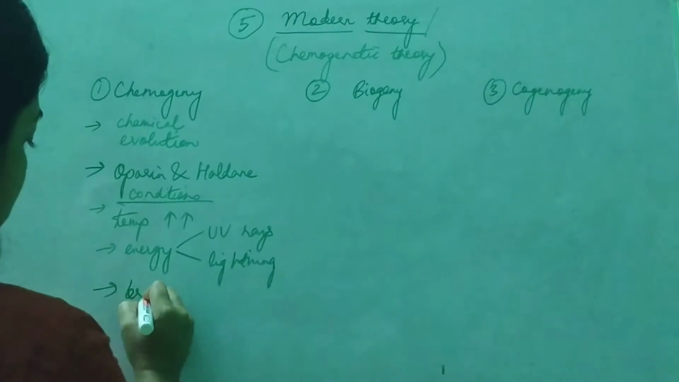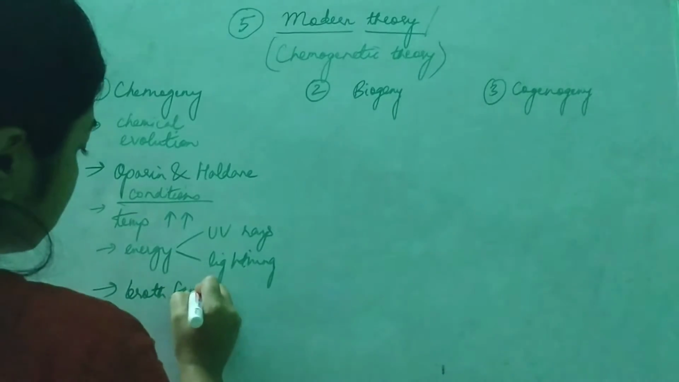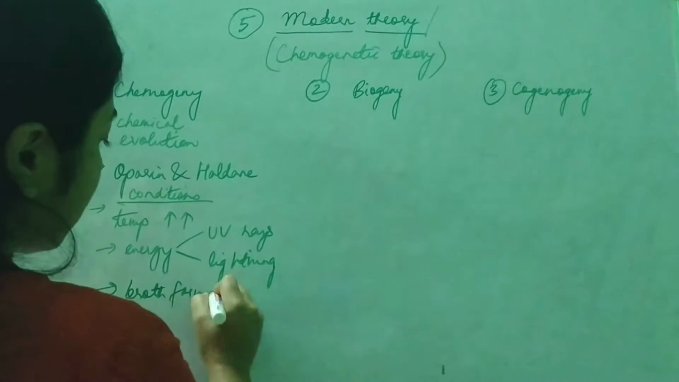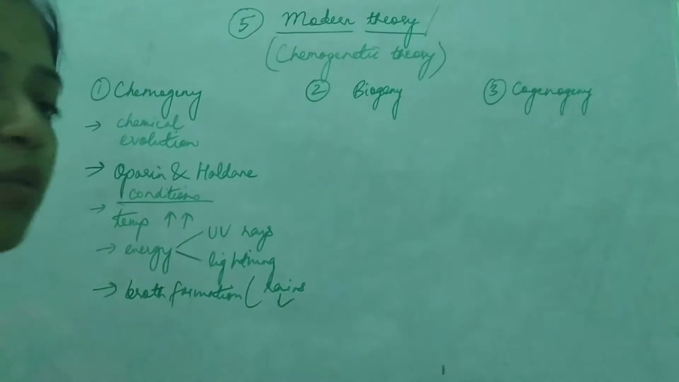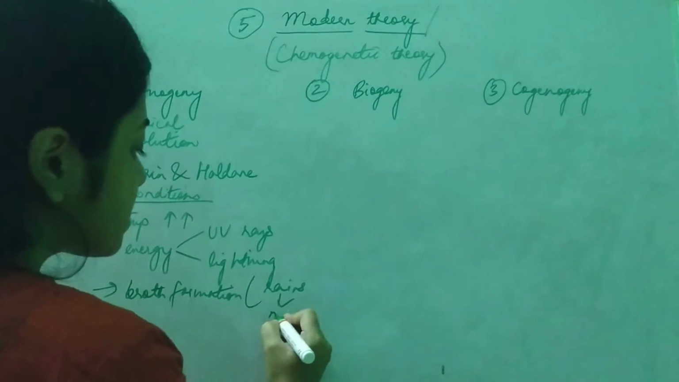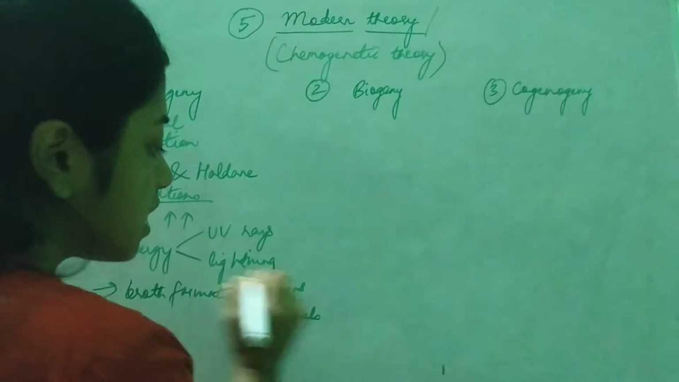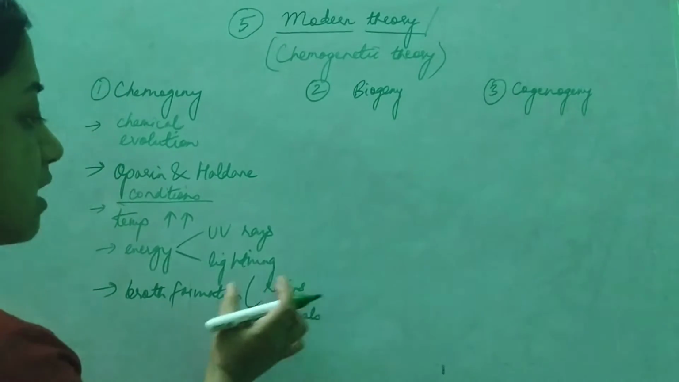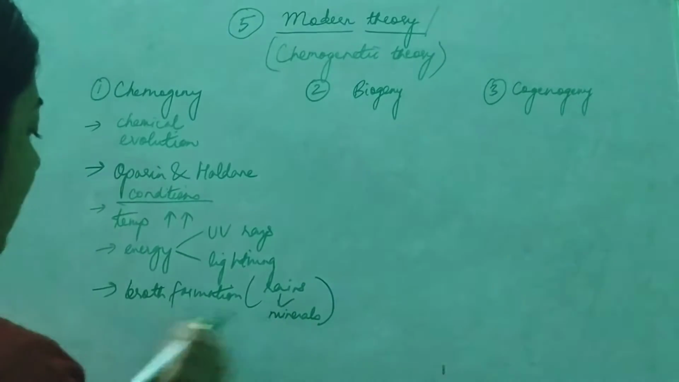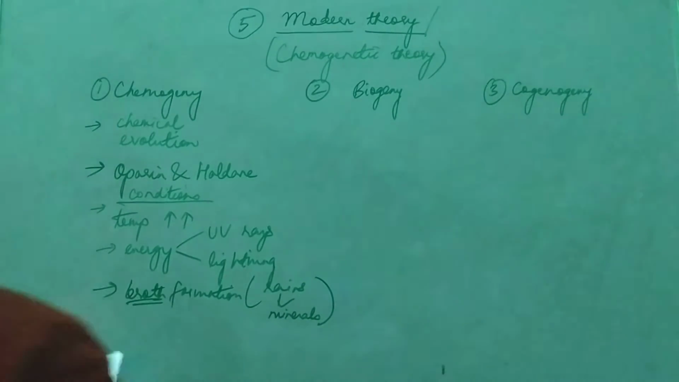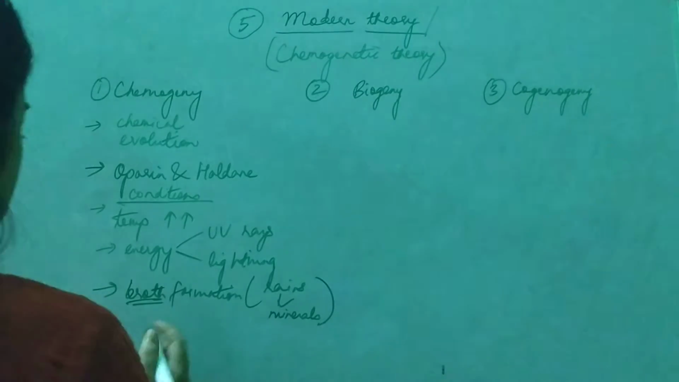Broth formation occurred. Now what is broth? When it rained, the rains formed huge water bodies. So those water bodies had certain minerals dissolved in them. These minerals in the huge water bodies were known as broth. Okay, so broth formation occurred.